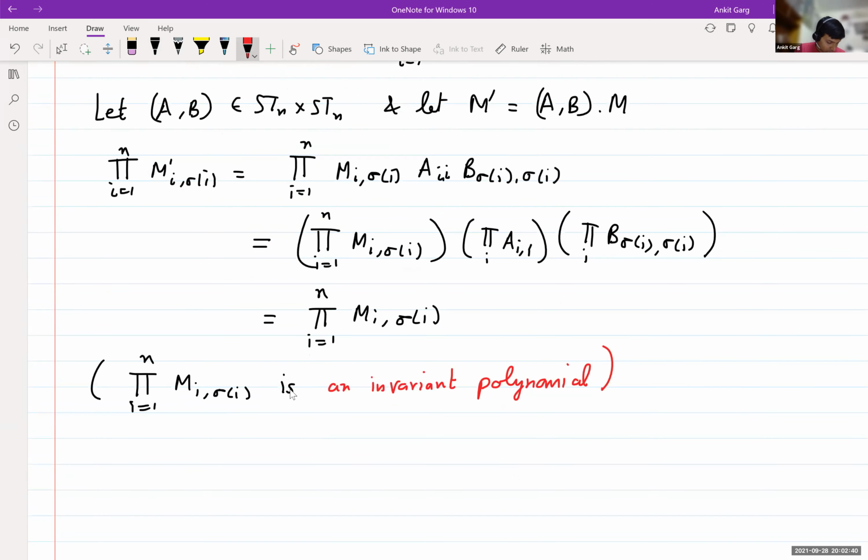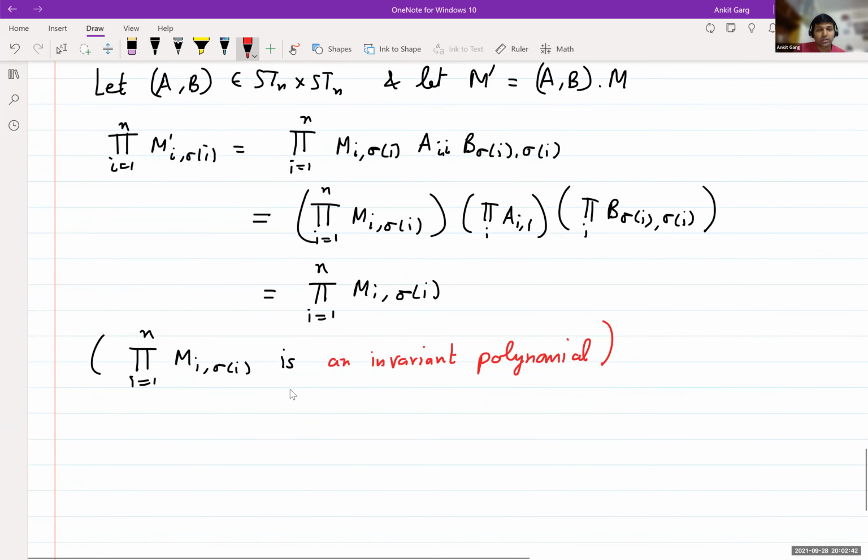Now it is quite a standard argument to prove that M cannot be in the null cone.